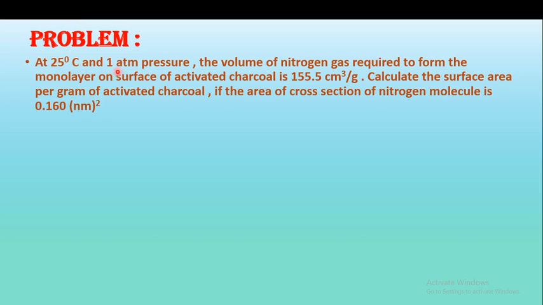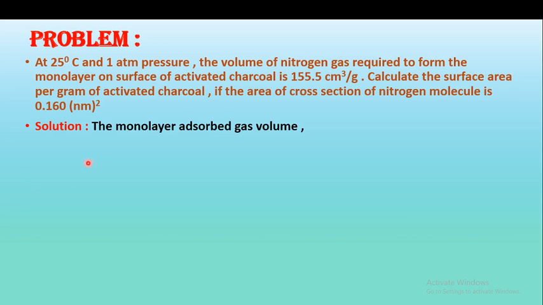At 25 degrees Celsius and 1 atmosphere pressure, the volume of nitrogen gas for monolayer formation on the activated charcoal is 155.5 cm³. We have to calculate the surface area per gram of activated charcoal. We know that from the BET equation we can easily calculate the surface area. So here the area of cross section for the nitrogen molecule is given, that is 0.160 nm².